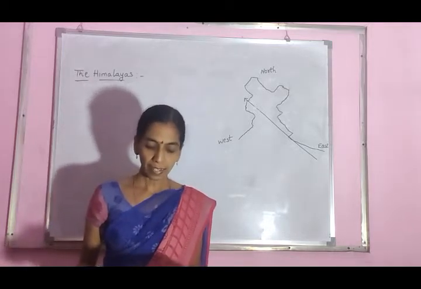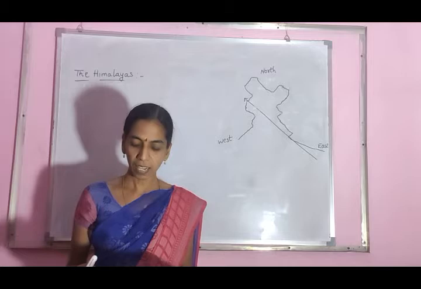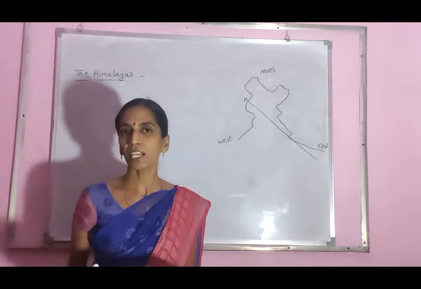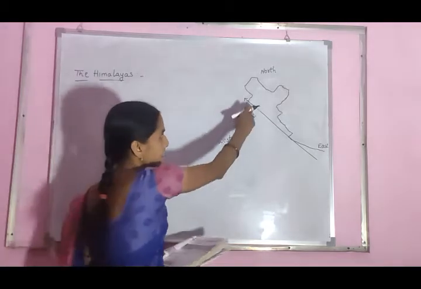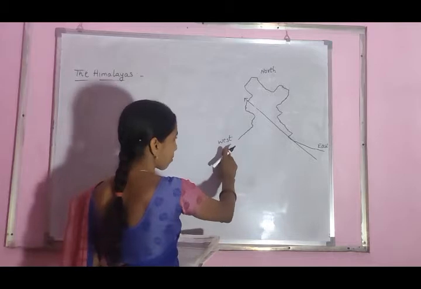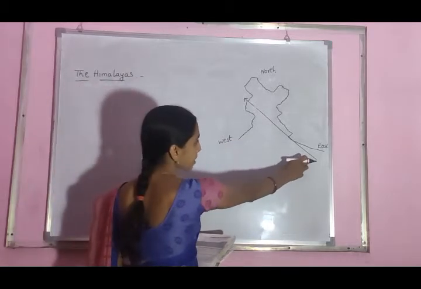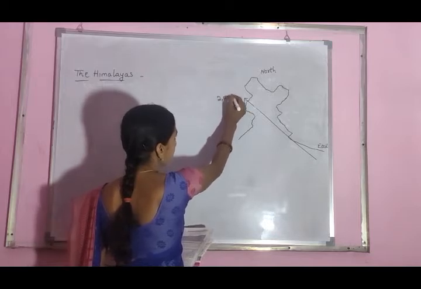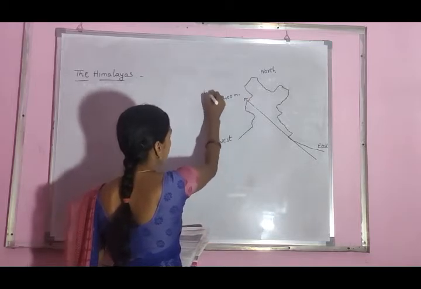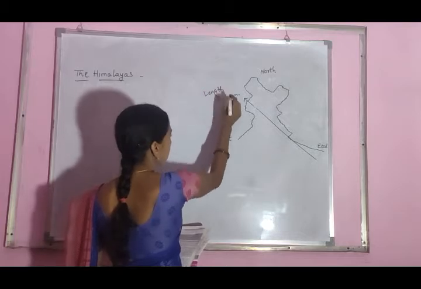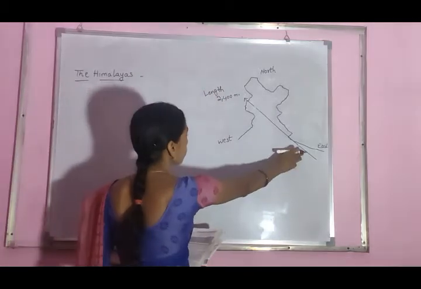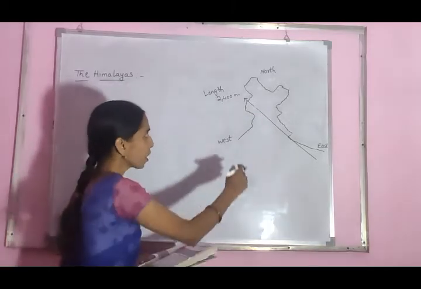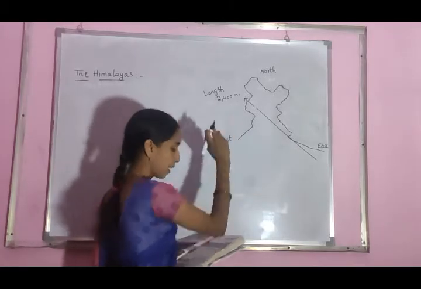The Himalayan ranges run in the west-east direction in the form of an arch with a distance of about 2400 kilometers. This is India's northern part, east to west. So the Himalayas extend from west to east 2400 kilometers. What is the length? 2400 kilometers.